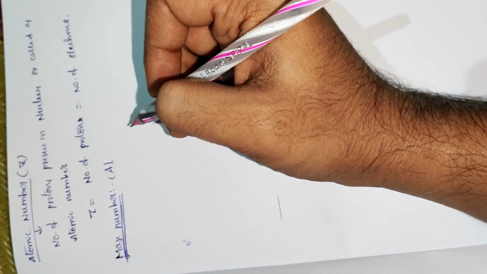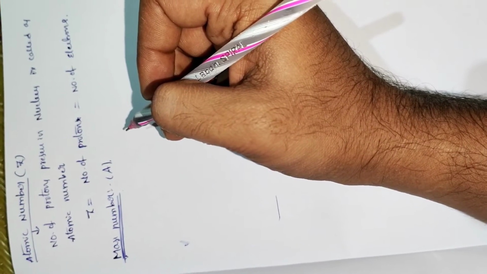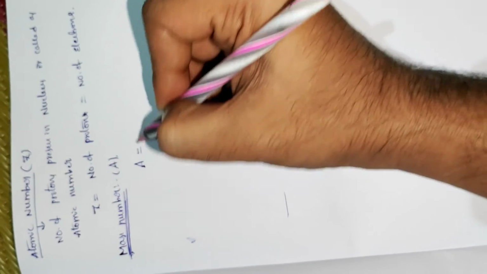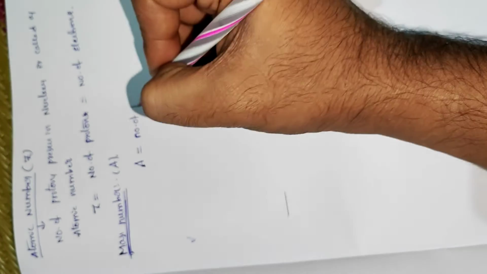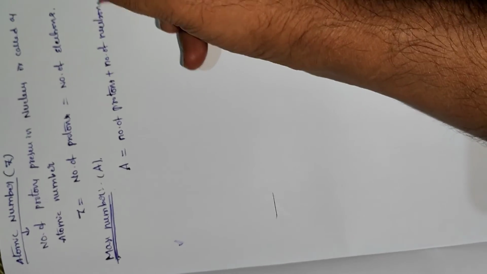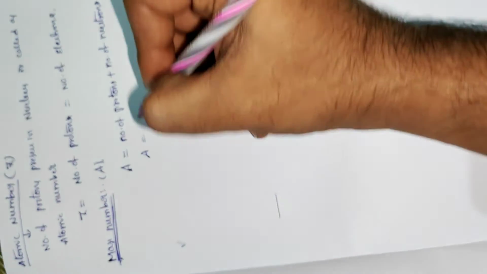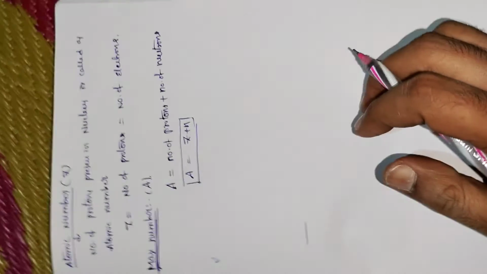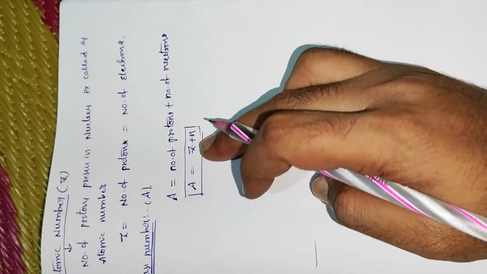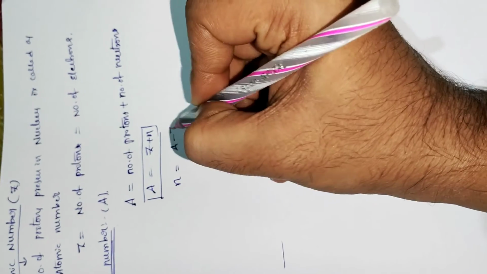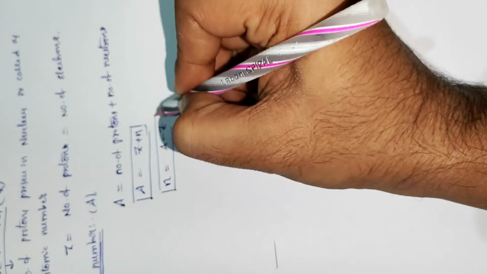Mass number A is equal to the number of protons plus the number of neutrons, so A is equal to Z plus N. How to identify the number of neutrons? A minus Z.